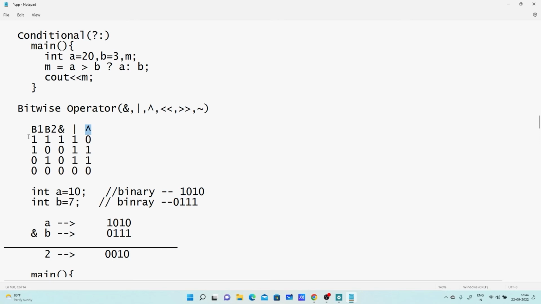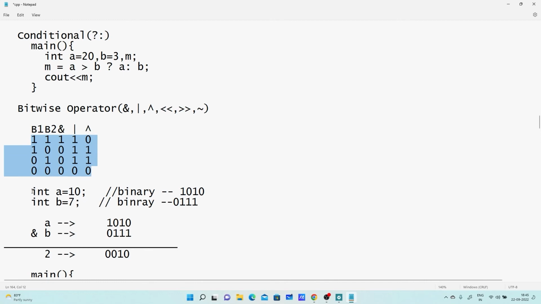You can't work with floating point. If both bits are 1, the result by AND and OR is 1, and the result by XOR is 0. If either bit is 1, the result by AND is 0, OR is 1, and XOR is 1. So this is one table for AND, OR, and exclusive OR.